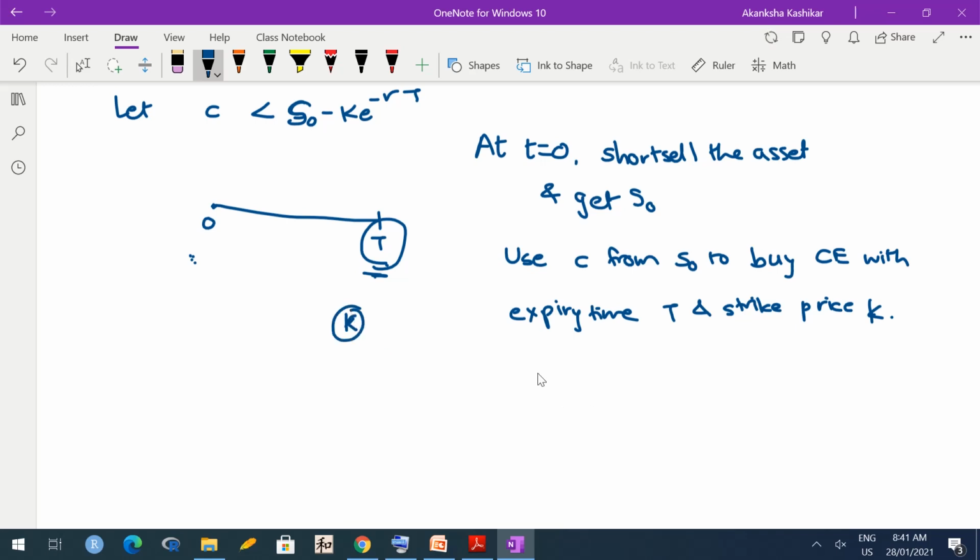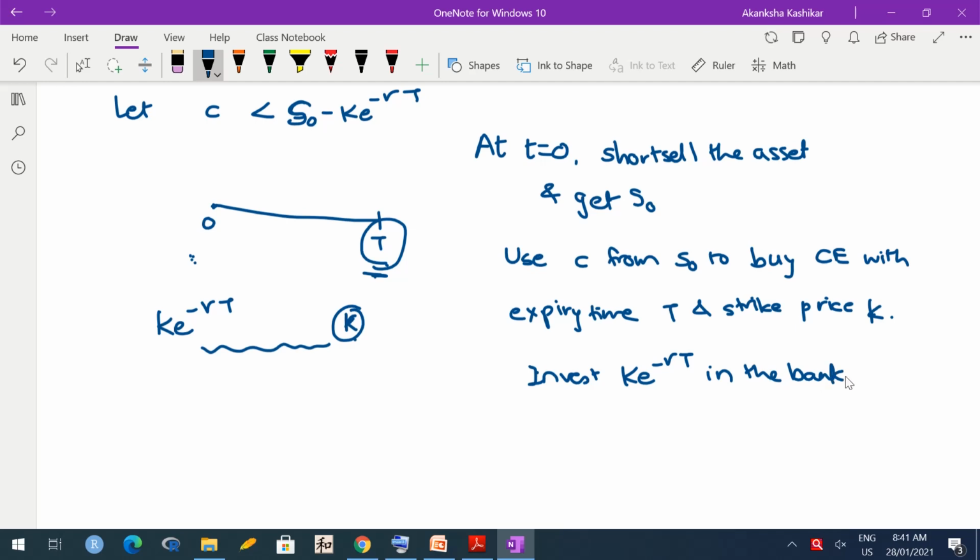Okay, so at time t if you need K rupees, today you need to invest K e raised to minus RT in the bank, because then only you can get K at time t. It would earn interest during this period. Okay, so invest K e raised to minus RT in the bank. Now,